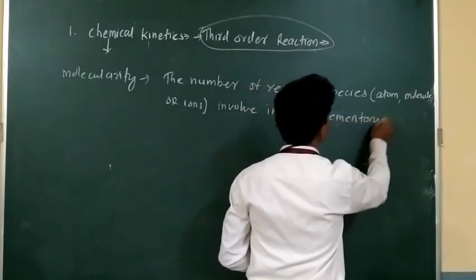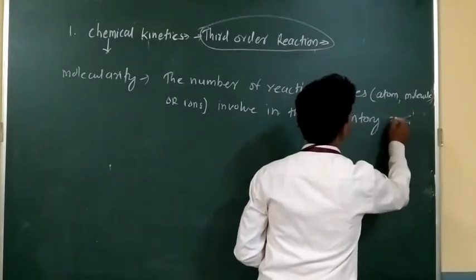This word is very important: elementary chemical reactions.